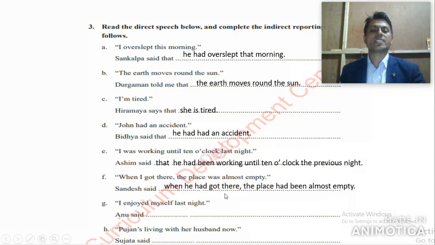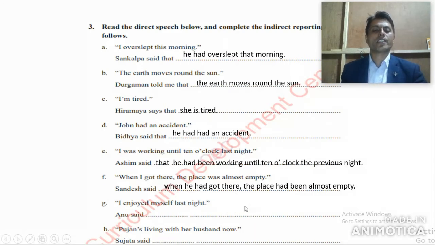There's no doubt: when he had got. Here the verb, simple past, changes into past perfect, had got. When he had got there, the place had been almost empty. Here was changed into had been. Had been almost empty. Got it?